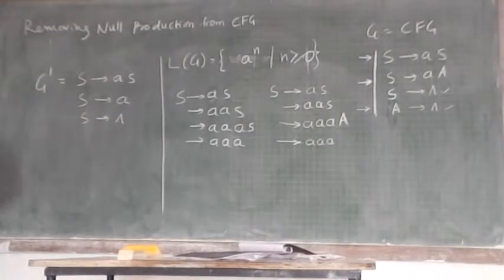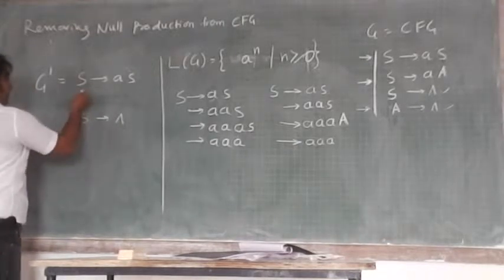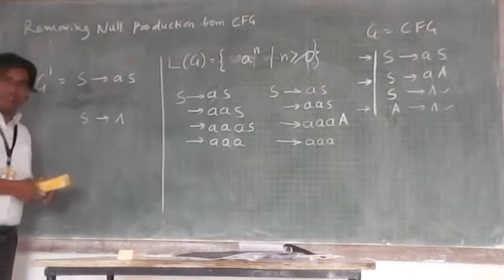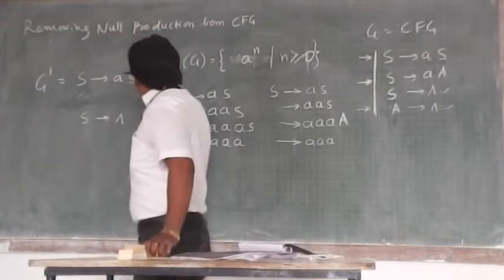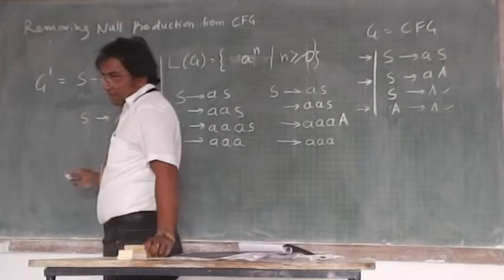Can I have this grammar? What language can this grammar generate? Or I can say, if I write it like this, simply S implies AS and S implies null. What language does this grammar generate? It generates the same language.